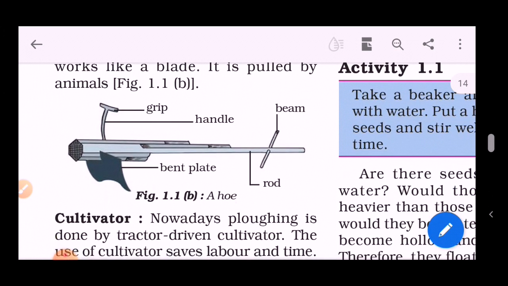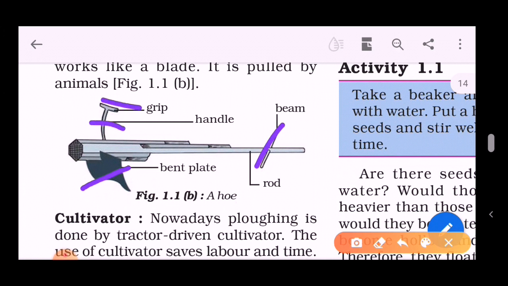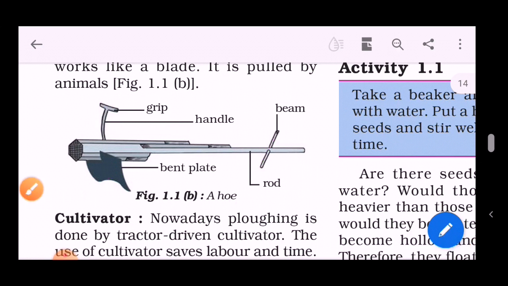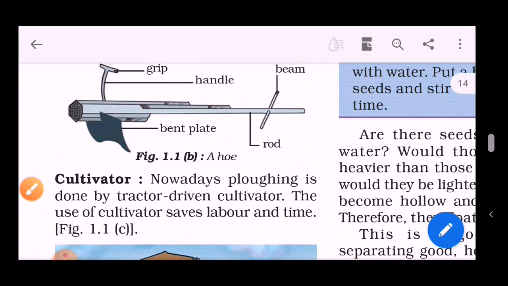Let me show you. This is the bent plate made of iron. See the beam or rod here, the handle or grip. Here the farmer holds the handle and the beam behind and digs the ground with the help of the bent plate.